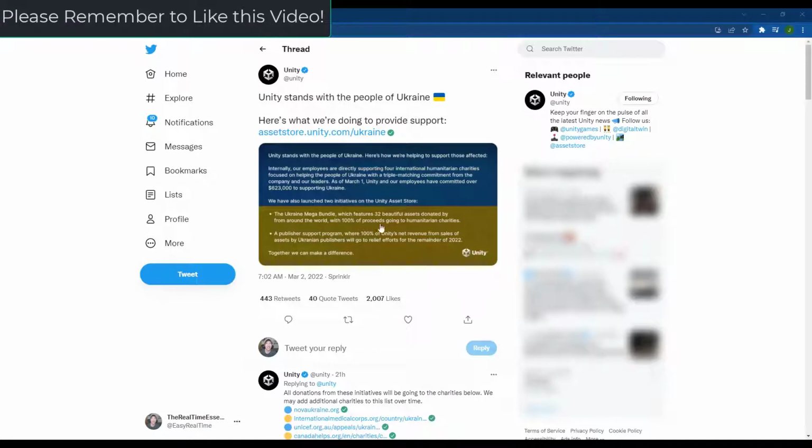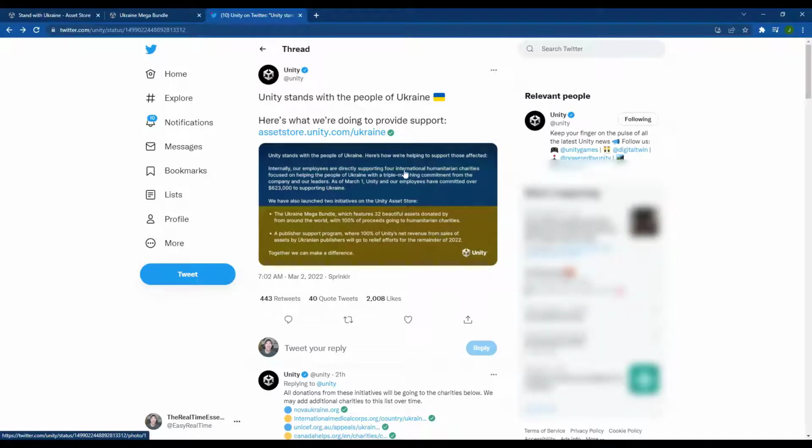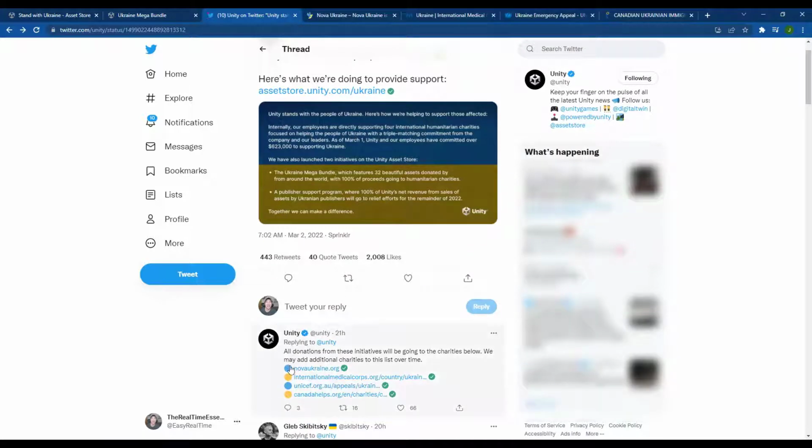Alright, so yesterday Unity put out this post on their Twitter feed talking about what they're doing to support the people of Ukraine. Their goal is to support 4 international humanitarian charities focused on helping the people of Ukraine. You can learn more about these 4 charities right here. You can click on each one of them and the link is going to take you to the pages of those charities.